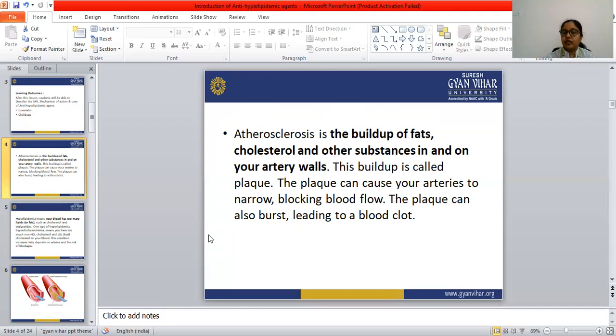So atherosclerosis is the buildup of fat, cholesterol, and other substances in and on the artery walls. This buildup is known as plaque, and this plaque can cause the arteries to narrow and block the blood flow. This plaque can also burst. When this plaque bursts, what happens? The blood will clot there.